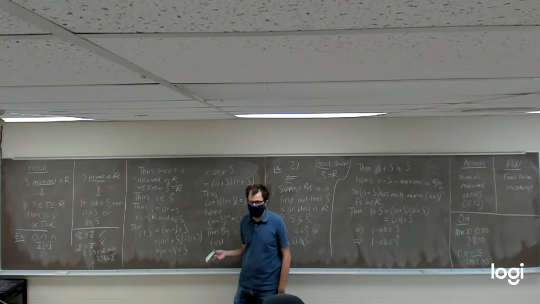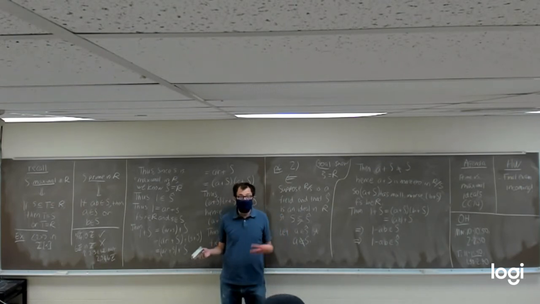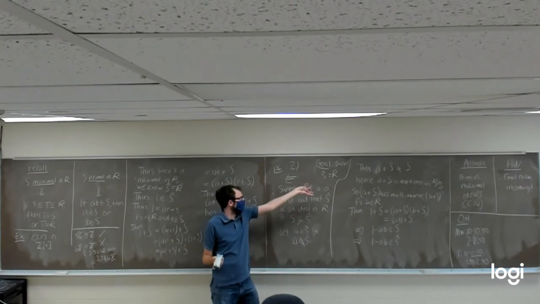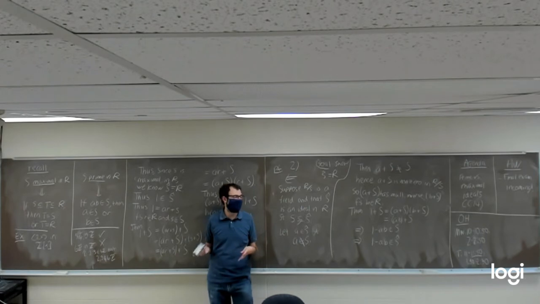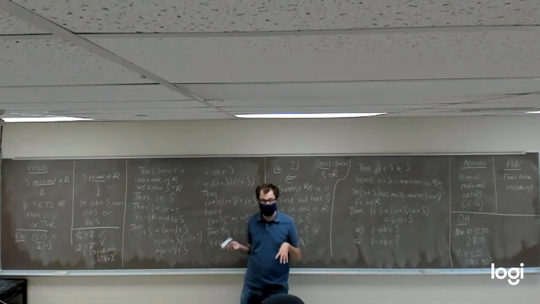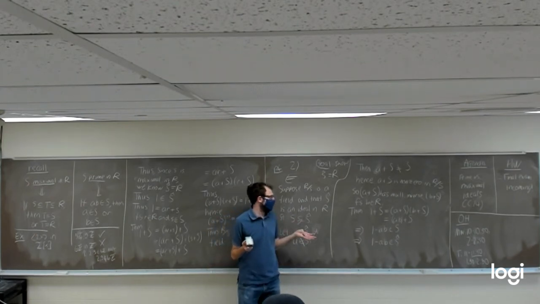If we can show S hat contains 1, the multiplicative identity in our ring R, by that theorem, S hat has to be the entire ring. So that's our goal now, to show that 1 has to be an element in S hat.